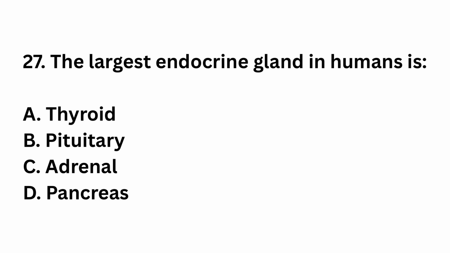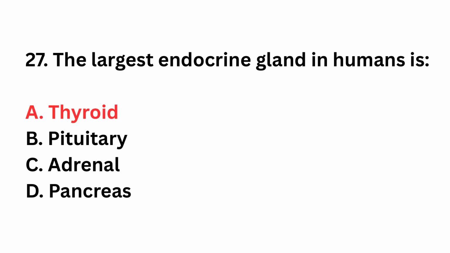Question number 27. The largest endocrine gland in humans is thyroid, pituitary, adrenal, pancreas. The right answer is option A. Thyroid gland is the largest endocrine gland. It secretes thyroxine and triiodothyronine.